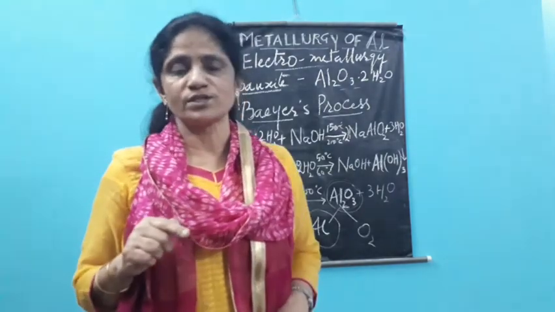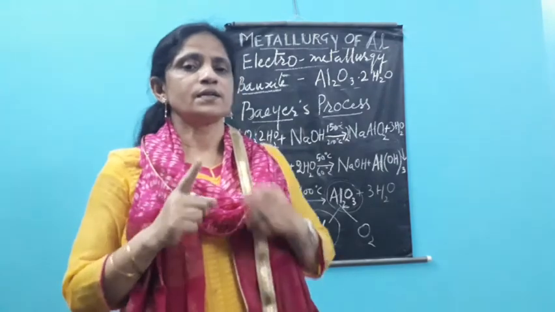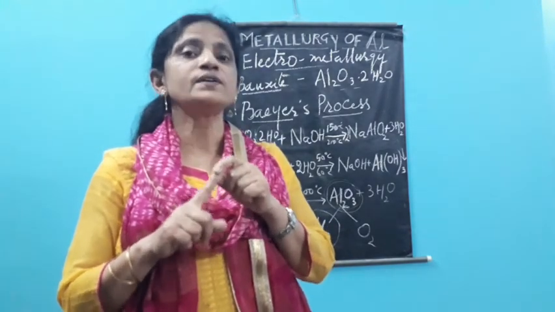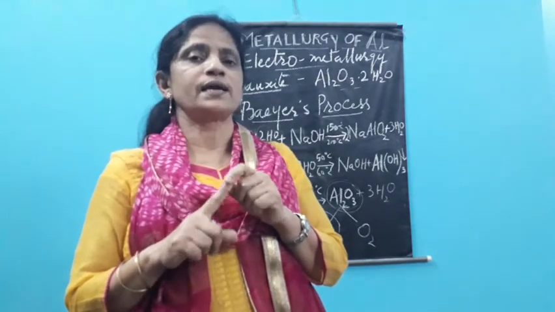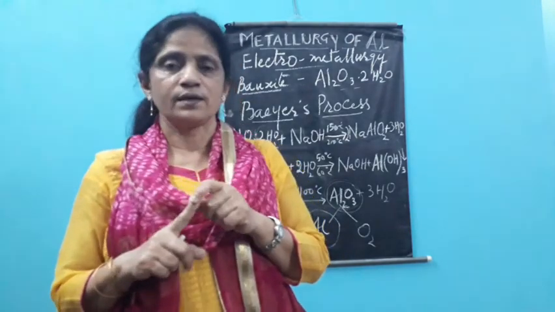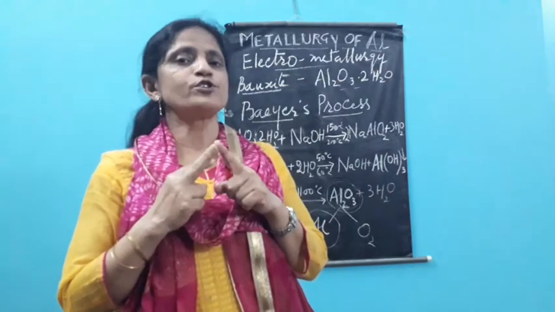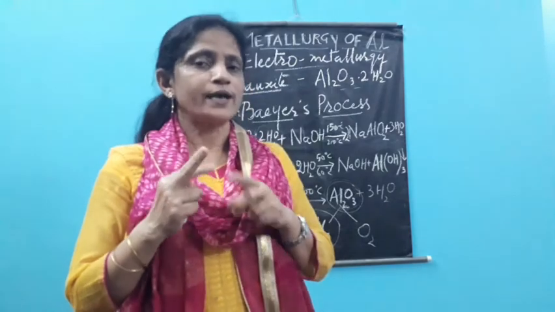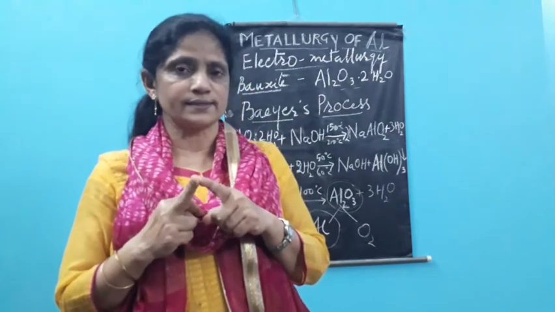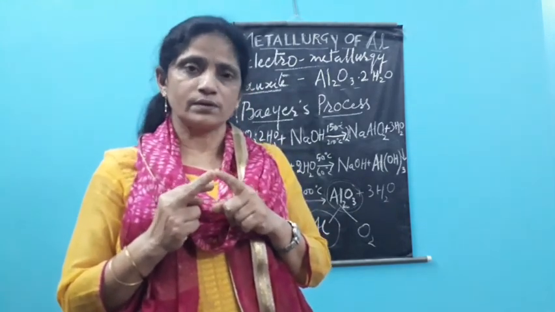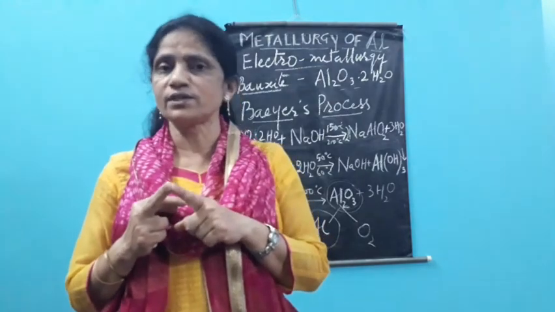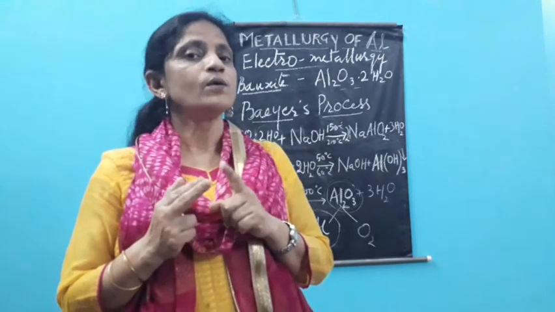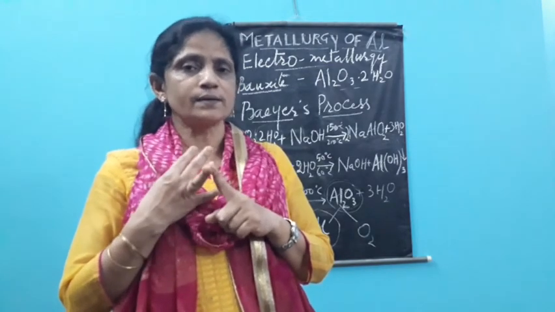What is there in the electrolysis process? The first thing is the compound should be an electrolyte, means it should allow the passage of current. Aluminium oxide is not a good electrolyte. Second thing is the compound should be in the molten state or in aqueous solution form so as to get free or mobile ions. Aluminium oxide's solubility in water is almost nil. Aluminium oxide does not dissolve in water. Then melting is the option.